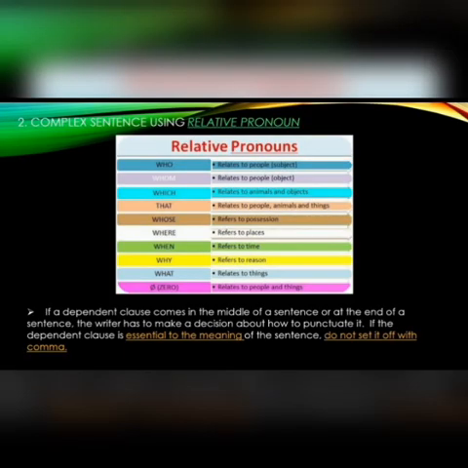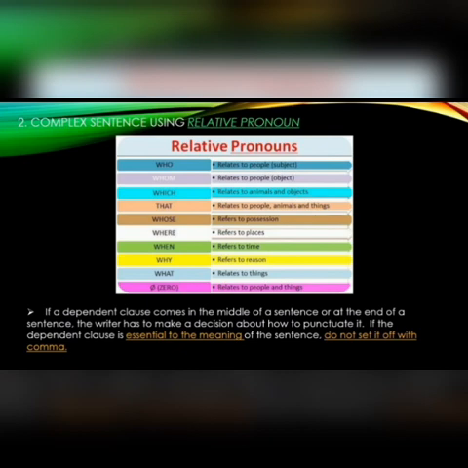2. Complex sentence using relative pronoun. You can see in the table what a complex sentence using relative pronouns looks like.